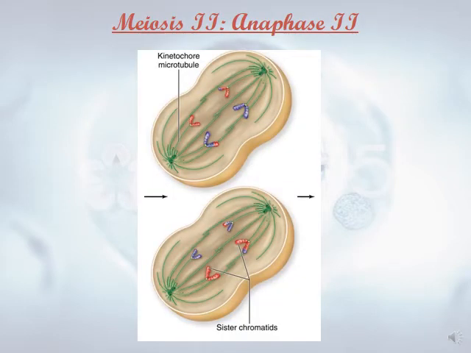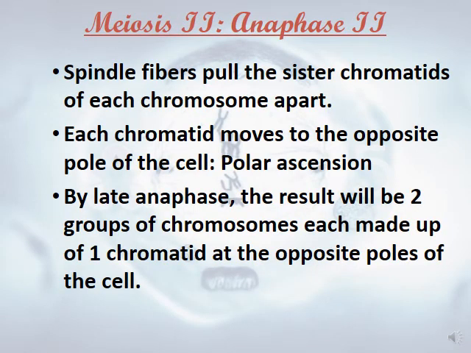In anaphase II, as you see here, the mitotic spindle fiber will pull the sister chromatids of each chromosome to the opposite pole of the cell, forming what's known as polar extension. The result at the end will be two groups, each made up of one chromatid at the opposite pole of the cell. Till now, this is identical to mitosis. In late anaphase, the result will be two groups of chromosomes, each made up of one chromatid.